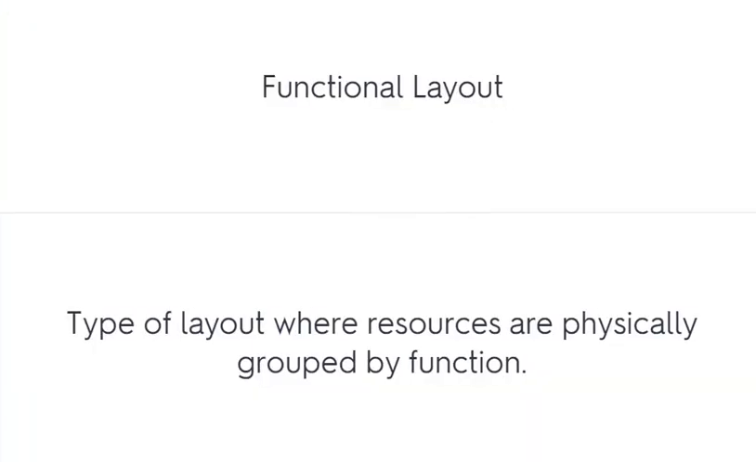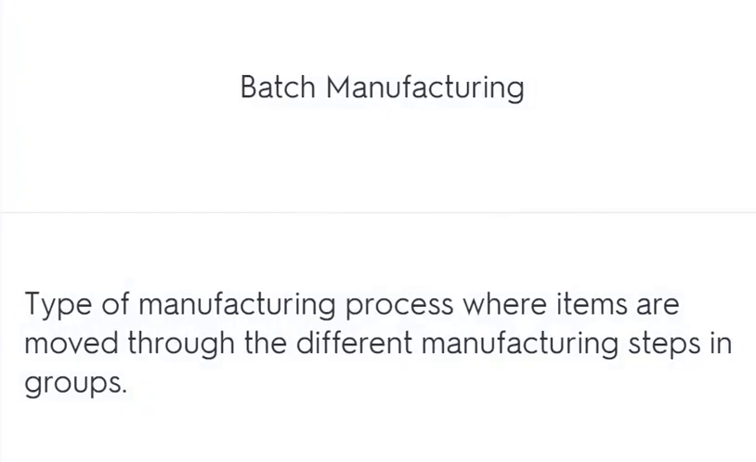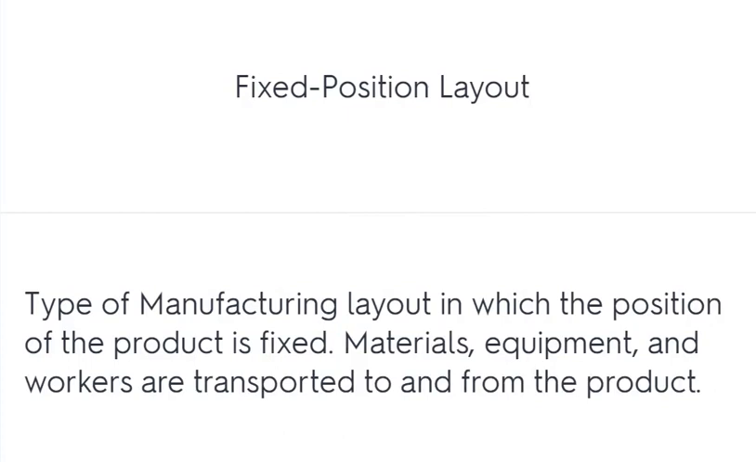Functional layout: a type of layout where resources are physically grouped by function. Batch manufacturing: a type of manufacturing process where items are moved through the different manufacturing steps in groups. Fixed position layout: a type of manufacturing layout in which the position of the product is fixed. Materials, equipment, and workers are transported to and from the product.